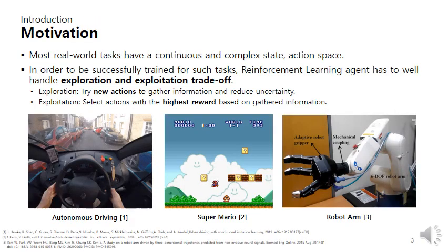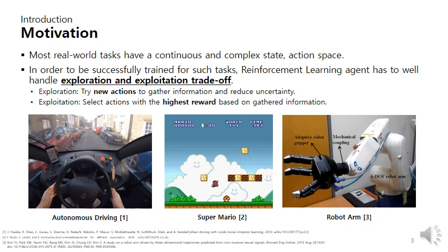Most real-world tasks have a continuous and complex state action space. In order to successfully train for such tasks, a reinforcement learning agent has to well handle exploration and exploitation trade-offs. Exploration is to try new actions to gather information and reduce uncertainty. Exploitation is to select actions with the highest reward based on gathered information. Dilemma on selecting a single action between two action types is a critical issue.